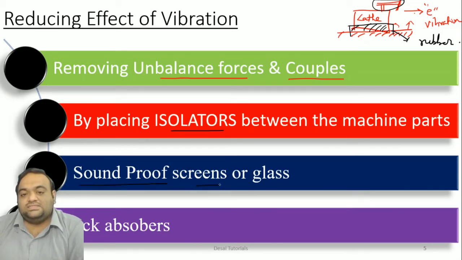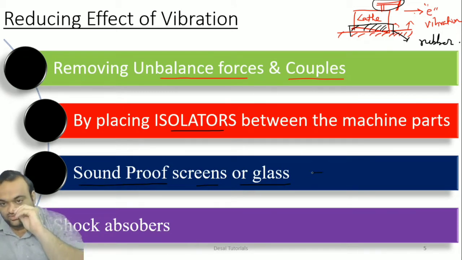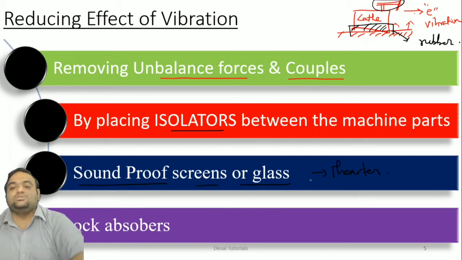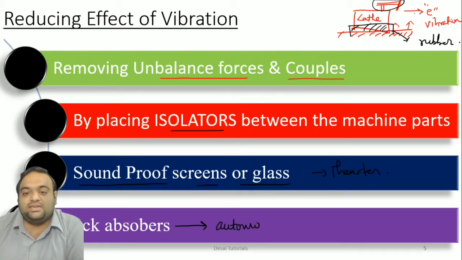Third, soundproof screens or glass. This you have already observed when you visit the theater. Okay, so there is acoustic design in which the inside voice will not appear outside. Okay, last, the shock absorber, which you can find in automobile vehicles. If the shock absorber were not there, what will happen?